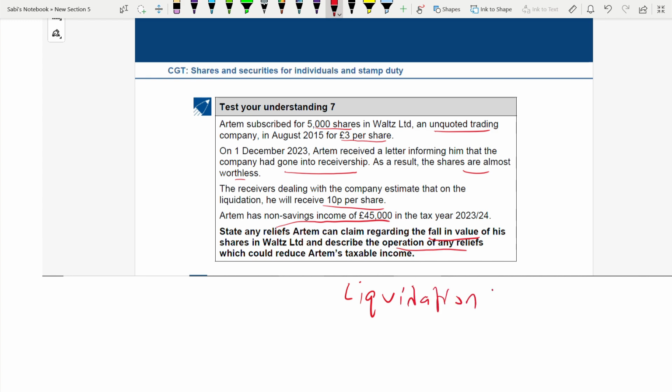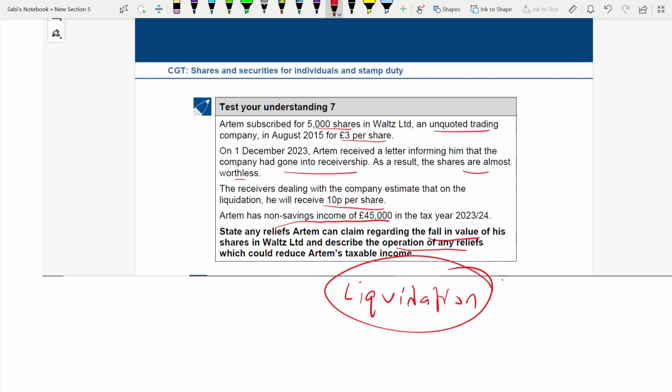So all your relief has to be based on this area. So when it's a liquidation, what happens? Shareholders are treated as having sold their shares for proceeds equal to the amount received on liquidation. Okay, and a normal capital gain or loss is calculated. So when Atom sells the shares, he's going to make a capital loss.